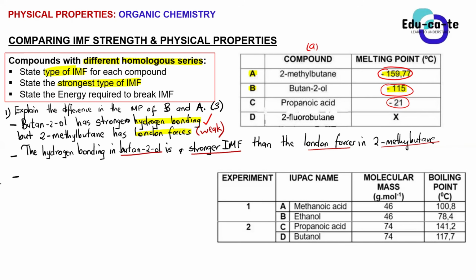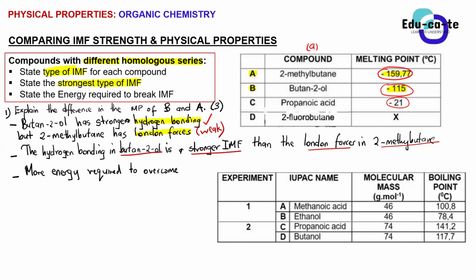That's the missing part in your initial answer. So here we require more energy. Remember, guys, that this butanol has stronger hydrogen bonds. Because it's stronger, it will require more energy. So here we can say that there is more energy required to overcome.